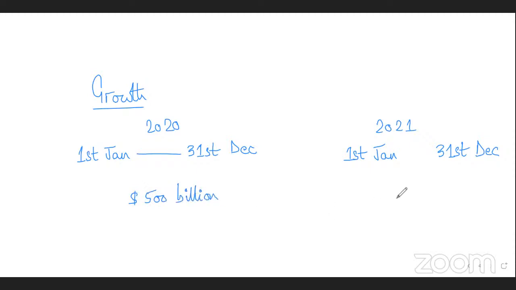Now this year it was $600 billion worth of goods and services produced in that country, right? Now, you simply need to calculate the percentage change. How do we calculate the percentage change? New value, which is the new GDP, minus old value, which is 500, divided by 500, into 100. New minus old divided by old into 100, right? So that will give you 100/500, it will give you 20%.